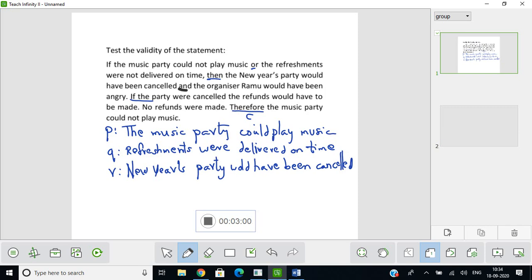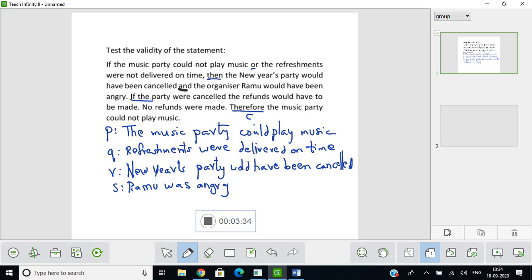Then what is the next one? The organizer Ramu would have been angry. So S colon Ramu was angry. So this was your S colon.